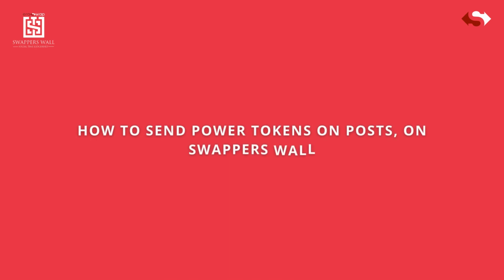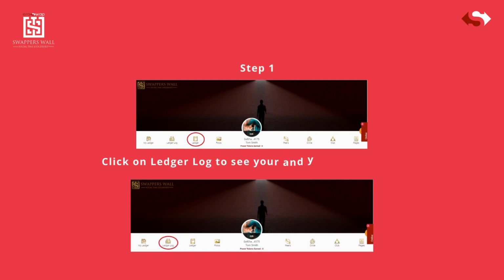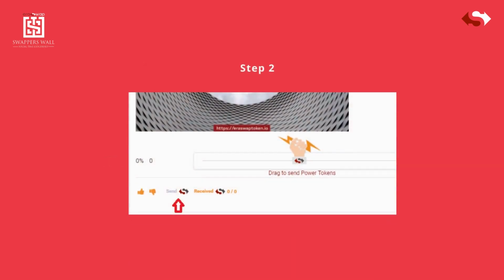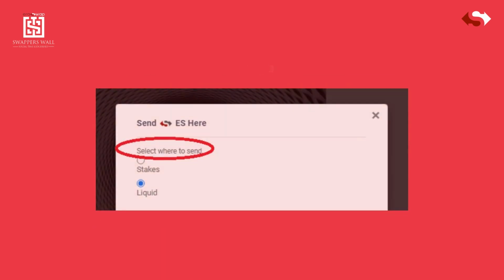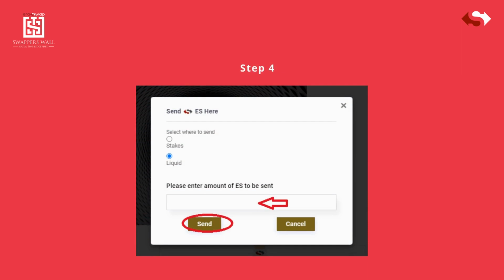How to send power tokens on posts, on SwappersWall. Step 1, click on Ledger to see public posts, click on Ledger Log to see your and your peers' ledgers. Step 2, click on Send. Step 3, select where to send. Step 4, enter the amount and click on Send.